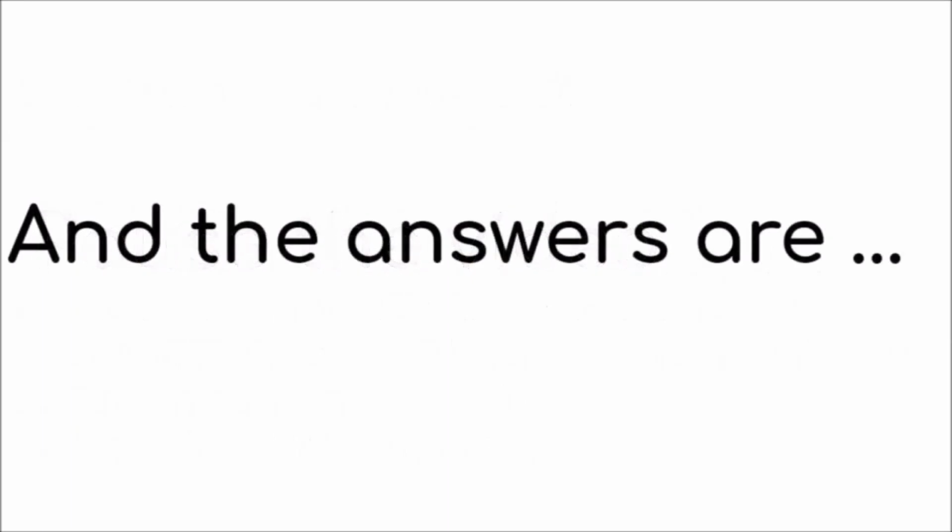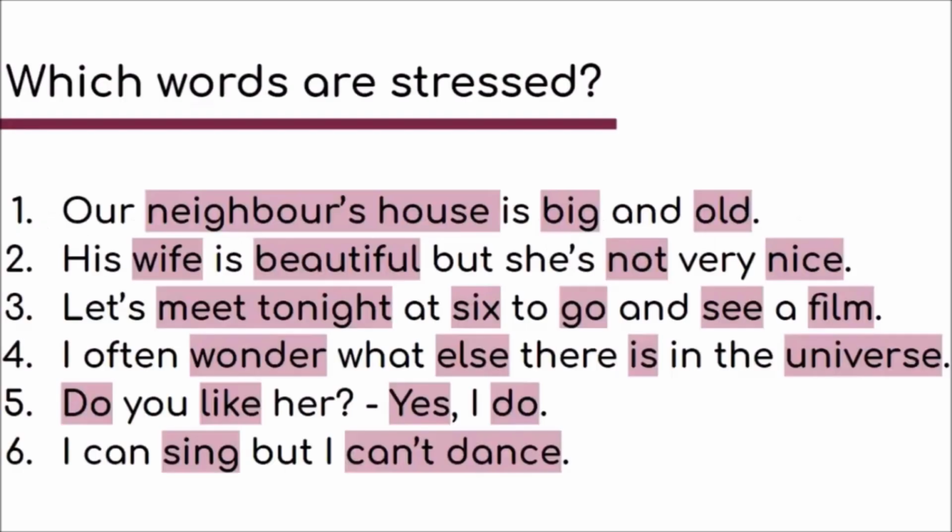All right, and the answers are, let's have a look at these sentences again. Number 1, our neighbor's house is big and old. So we are going to stress the nouns, neighbor's house, and also the adjectives big and old. Number 2, his wife is beautiful, but she's not very nice. So you can see again which words are stressed. I've highlighted those for you in purple. Here it's also important to stress the word "not" because it's obviously changing the meaning, okay?